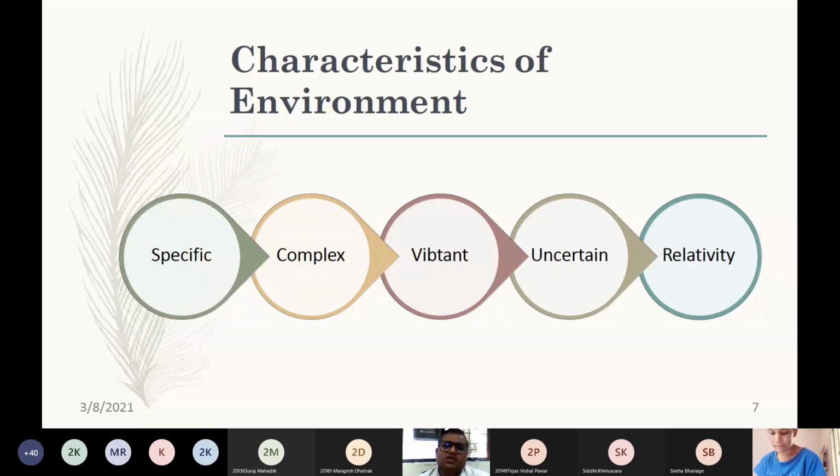So let us now understand the characteristics of environment. When we talk about environment, today the environment is VUCA: volatile, uncertain, complex, and ambiguous. It is also called a VUCA world. Nothing is certain. Today, companies are doing business. Tomorrow, the government may announce another lockdown for a certain period. Again, the businesses will suffer because they may not have free working conditions, and that is the reason the environment has to be studied. Environment doesn't remain constant, it is always vibrant, always dynamic in nature, and environment is very specific for a given market segment.